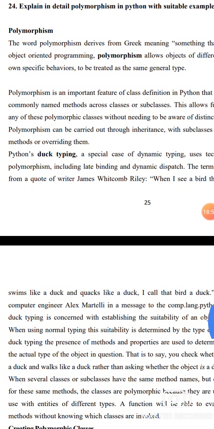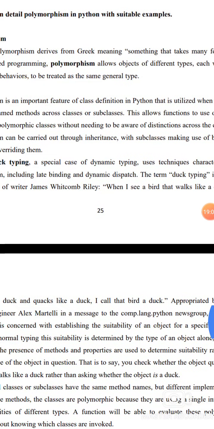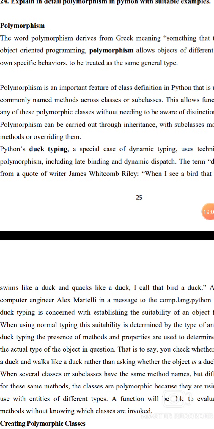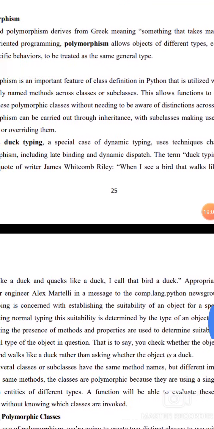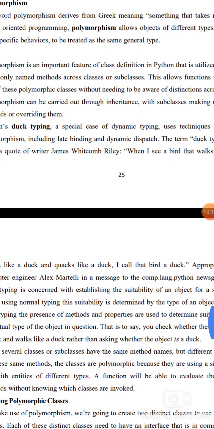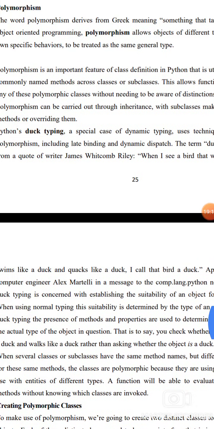Polymorphism is an important feature of class definition in Python that is utilized when you have a commonly named method across classes or subclasses. This allows the functions to use the objects of the polymorphic classes without needing to have distinctions across the classes.